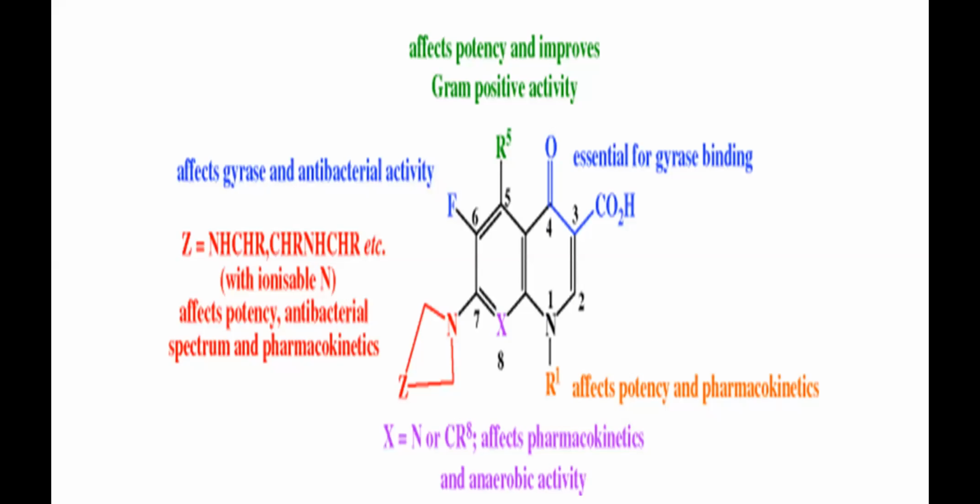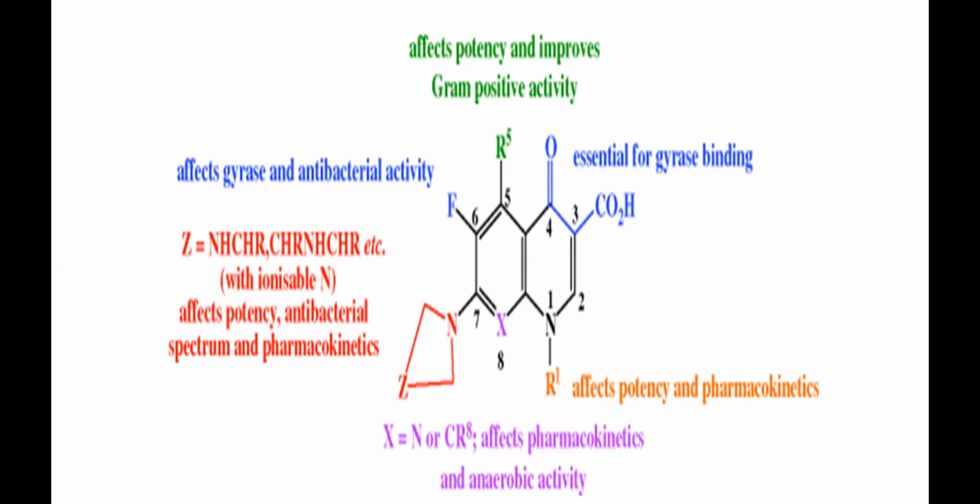If you see this particular structure, shown in blue color, that is your carbonyl group at the 4th and your acidic group at the 3rd position. This is essential for binding with the DNA gyrase binding site. Whereas substitution at the 5th position improves your activity against gram-positive bacteria.